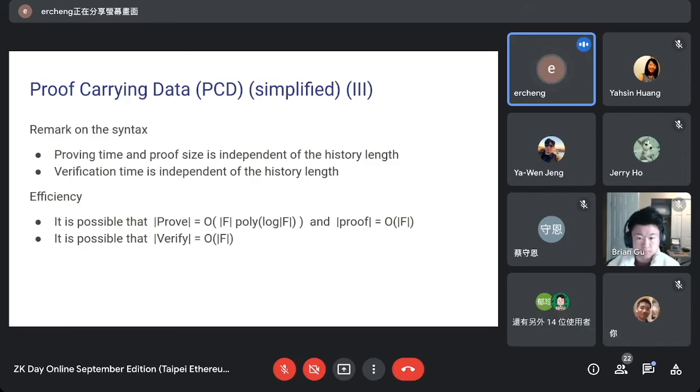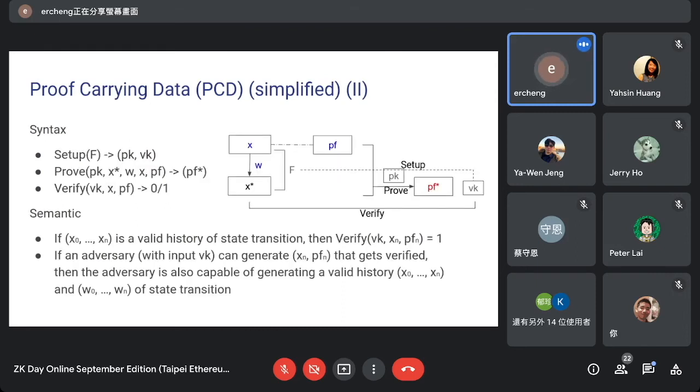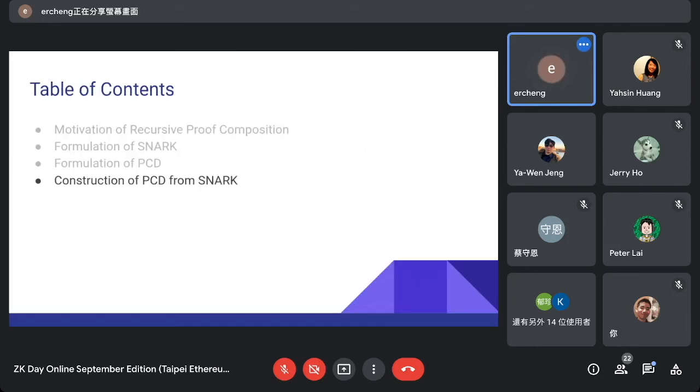So this is why in option 3 I said that the prover and verifier do not have to depend on the history length, and this is a fully scalable solution. And actually the time and the size depend only roughly linearly on this state transition rule. So let's see how we can construct proof pairing data from snarks and recursive proof composition.